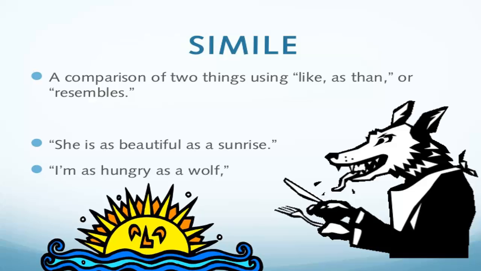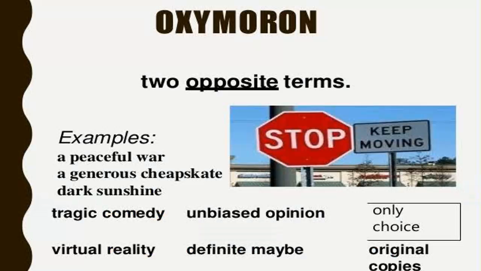So, here the words, the comparison, love is compared to a red, red rose, and the word "like" is also there. A simile is a figure of speech that makes a comparison showing similarities between two different things using words like or as. Unlike a metaphor, a simile draws resemblance with the help of these words, and it's a direct comparison. The next one is oxymoron.